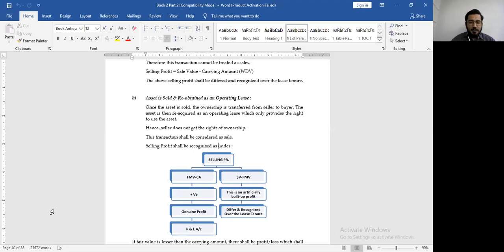Selling profit is nothing but fair market value minus carrying amount. If it is gain or loss, it will straight away go to the profit and loss account because it is your genuine profit. Sale value minus fair market value is artificially built up profit. It will be deferred and recognized over the lease tenure, which means sale minus fair market value cannot go to the profit and loss account straight away. It will be deferred and amortized over the lease tenure. Right now, let's understand this with the help of a proper example so that you understand the concept properly.